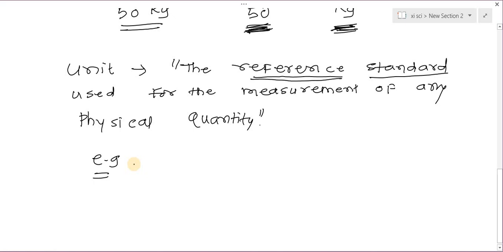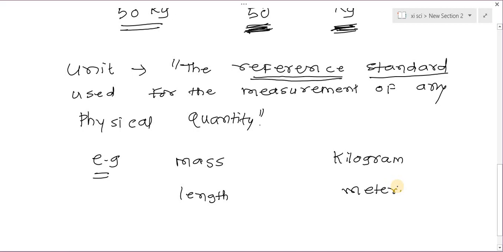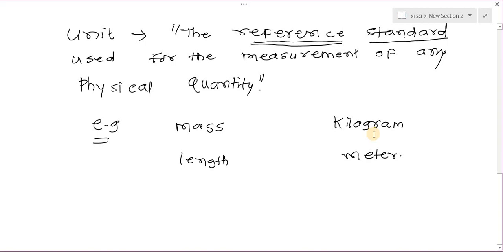Once again, for the measurement of mass, the reference standard which I use is the kilogram. So kilogram is the unit of mass. For the measurement of length, the standard which I use is the meter. So I conclude that meter is the unit of length. The reference standard which we use for the measurement of any physical quantity is the unit of that quantity.